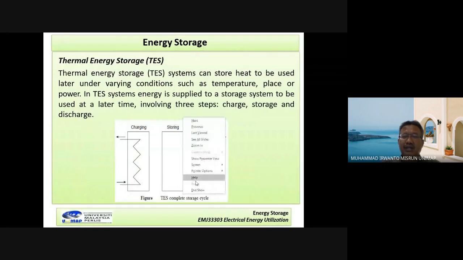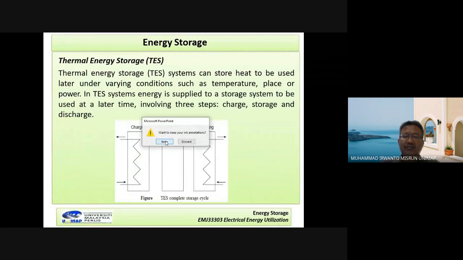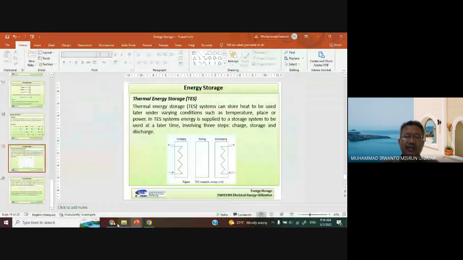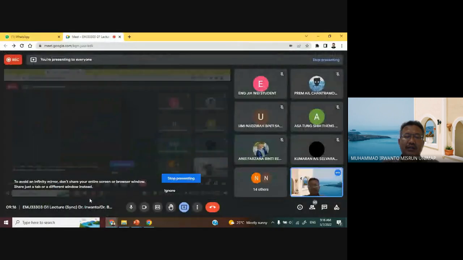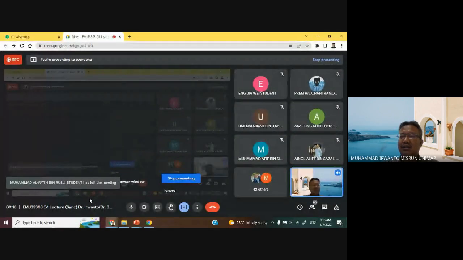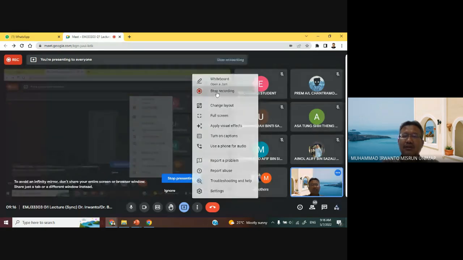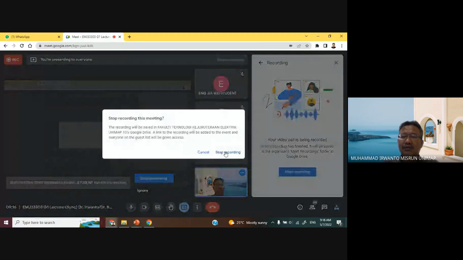I repeat again, the energy storage system can be classified into 4 parts. The first is electric mechanical, the second is electric magnetic, the third is electric mechanic, and the last is thermal energy storage. Any question for this one?